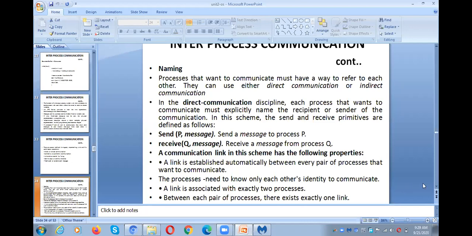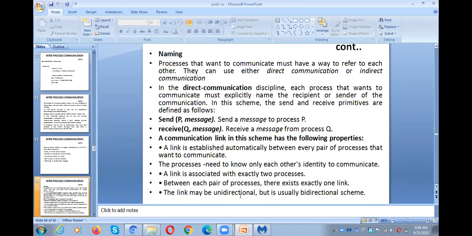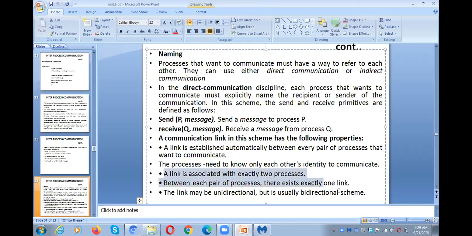These points we have already covered earlier. If you observe these double pointed lines, you are able to recollect. A link is associated with exactly two processes, right? And the second point is that between each pair of processes, there exists exactly one link. That means two processes, one link, and a link may be unidirectional or bidirectional. Okay. This is about direct communication. Send P of message and receive Q of message. Send P of message means send a message to process P. Receive Q of message means receive a message from process Q.